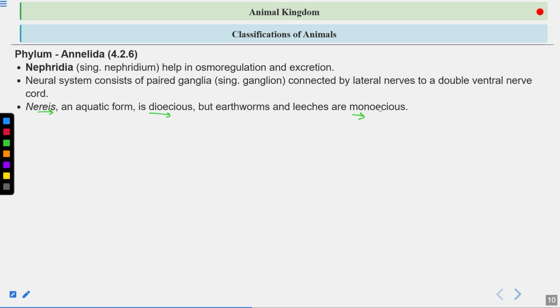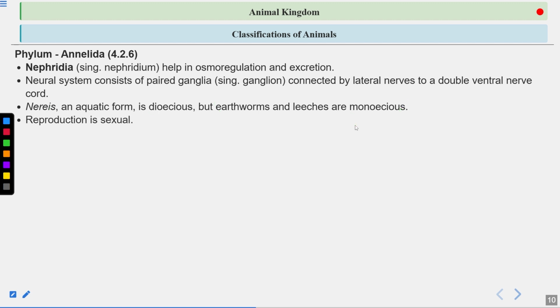Hermaphrodite means both sexes are present in the same organism. Male and female reproductive parts are present in the same organism. This is very important. Remember this, a question can come from here. Clear?